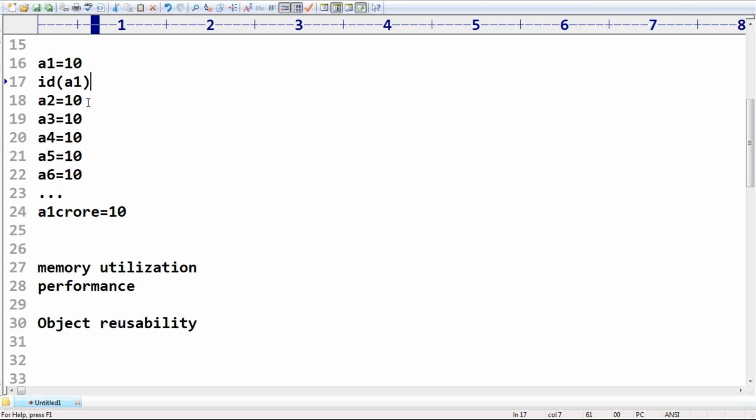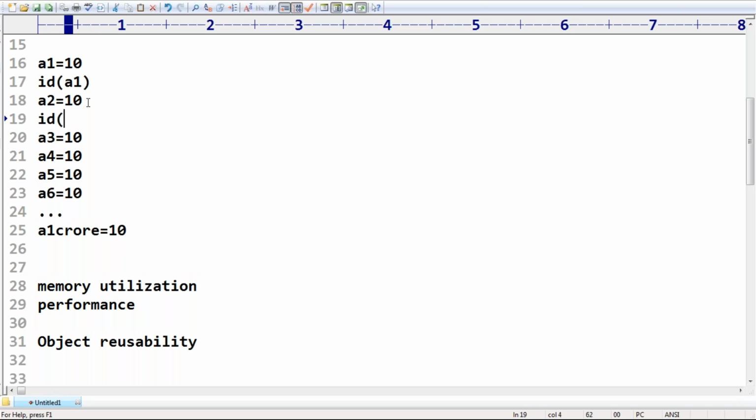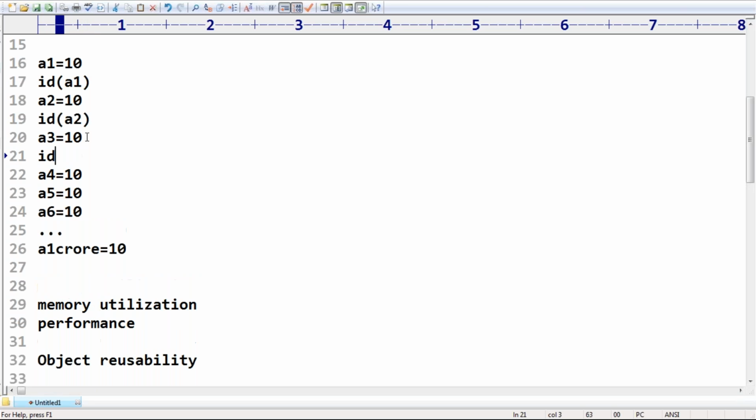Sir, here I'm taking ID of A2, the address I'm going to print. Next I'm taking ID of A3. If you print ID like this for all 1 crore objects, the ID is always the same, because all these references are pointing to the same object only.